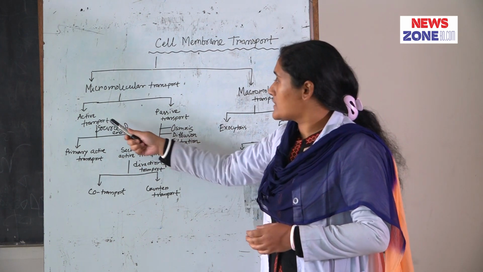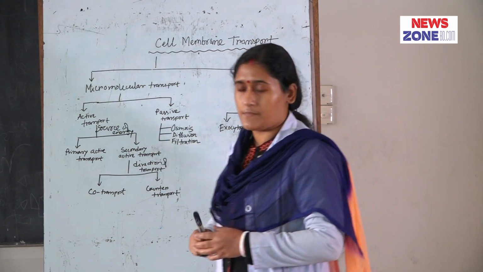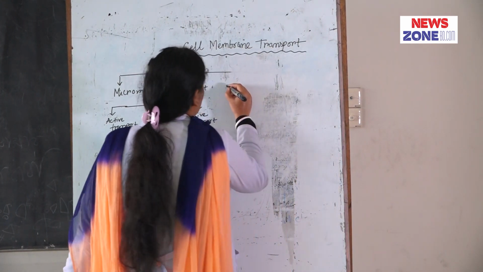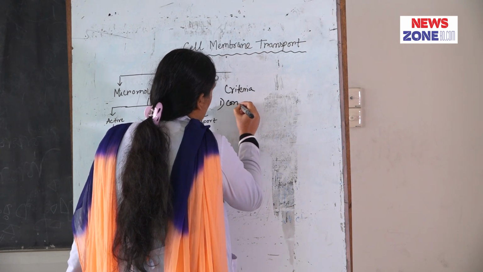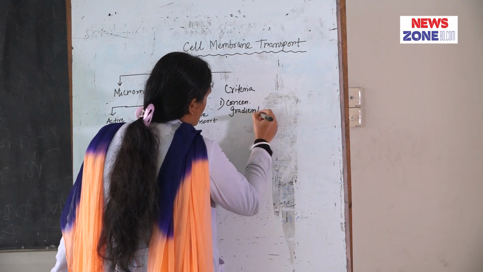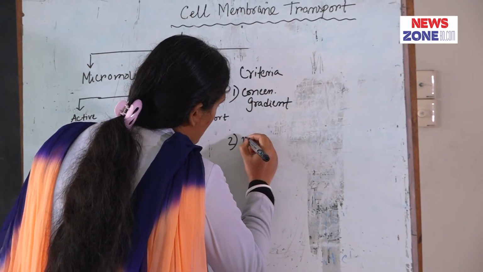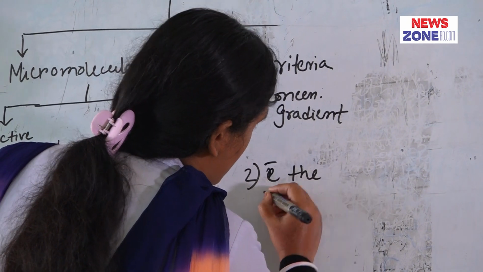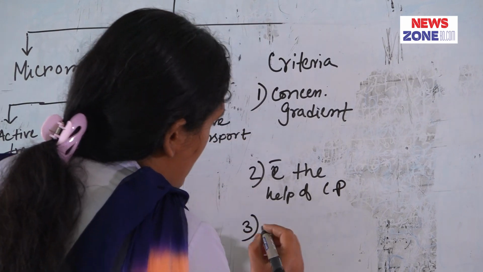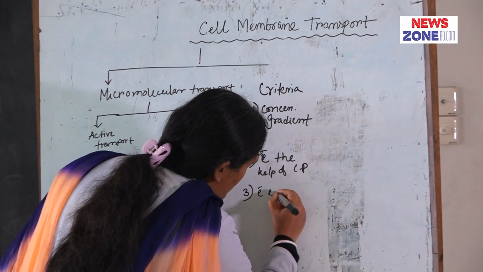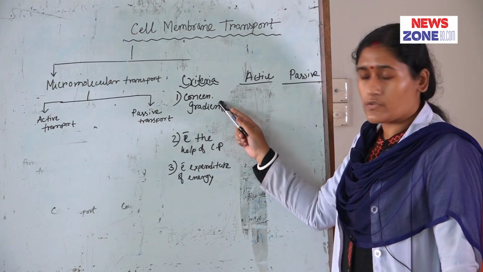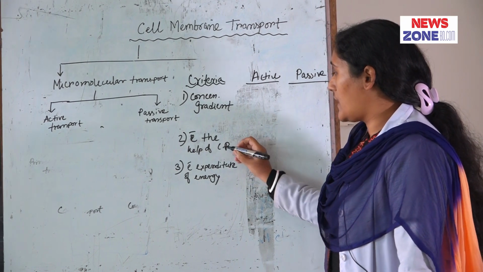Now, I am going to discuss what is active transport and what is passive transport. Let us first keep in mind these three criteria. Number 1 is concentration gradient. Number 2, with the help of carrier protein. Number 3 is with expenditure of energy.